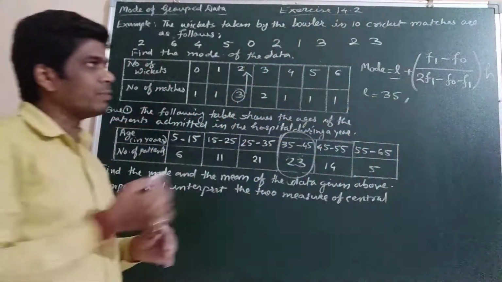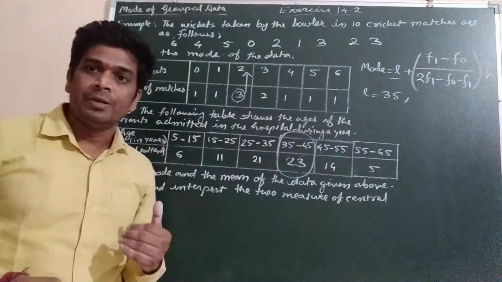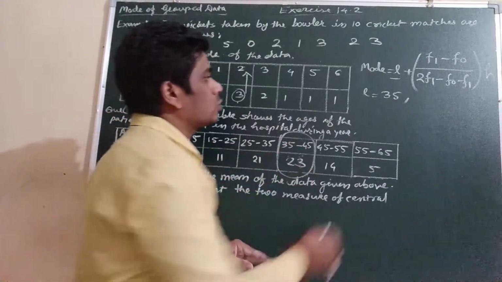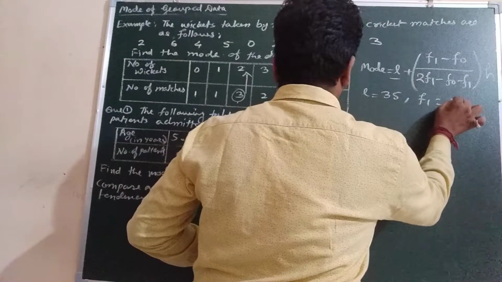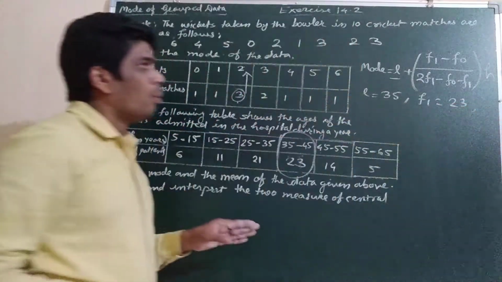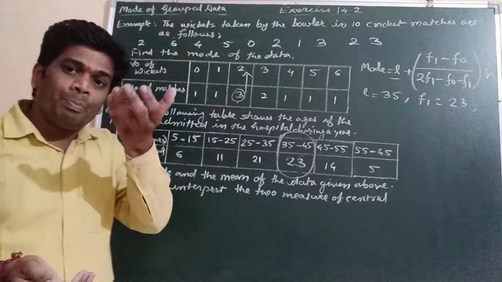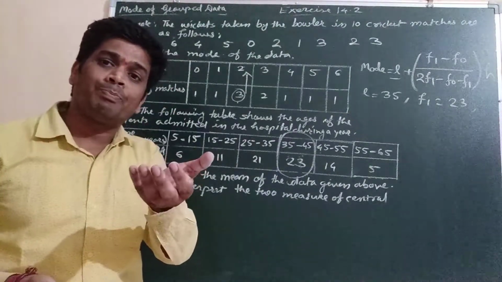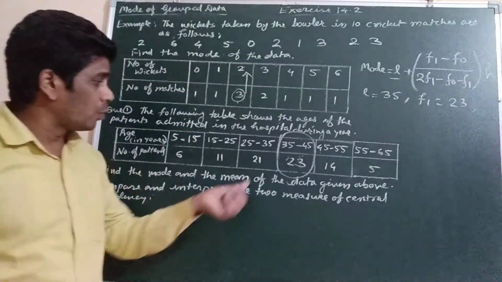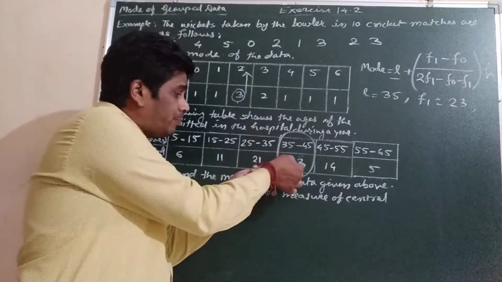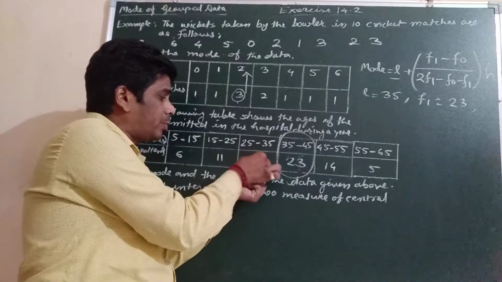Next, what is F1? F1 is the frequency of the modal class, so F1 will be 23. Now what is F0? F0 means the frequency of the class preceding the modal class, the previous class, which will be 21.